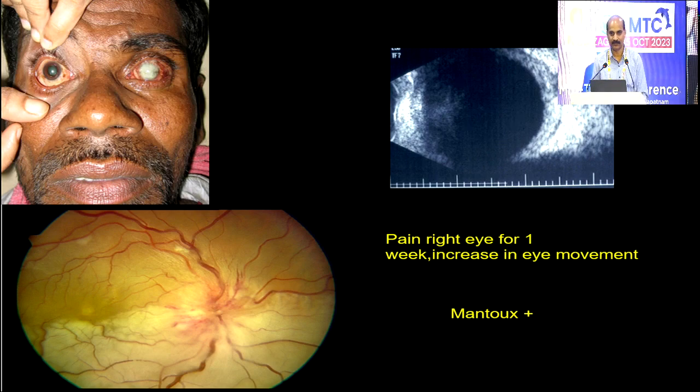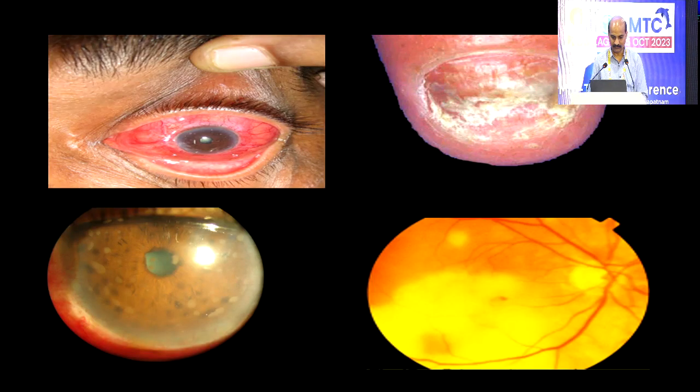Yeah, diffuse posterior scleritis, there is a chance of serous detachment. You have seen, James? Diffuse posterior scleritis with serous detachments.